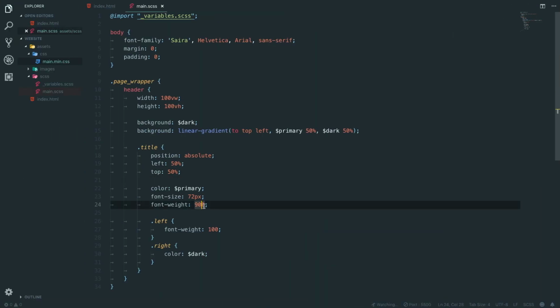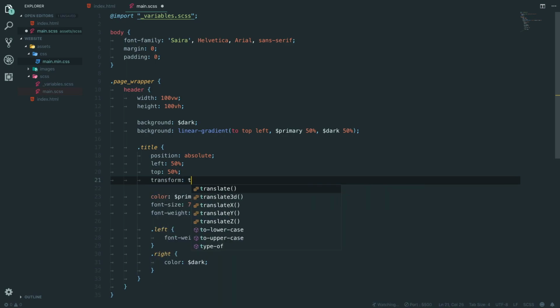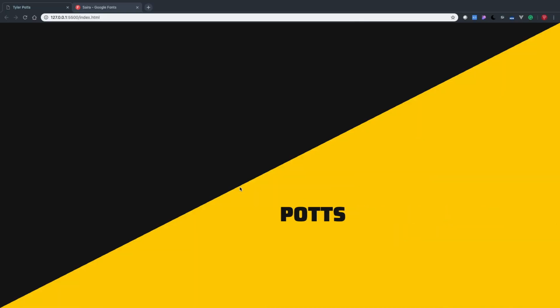Let's go back and say in here now we're going to say transform, translate, and we're going to say minus 50%, minus 50%. And that should center it. So there we go. We also want to say in here rotate, and we're going to say 45 degrees. I think that's how you do it. Is that not how you do it?